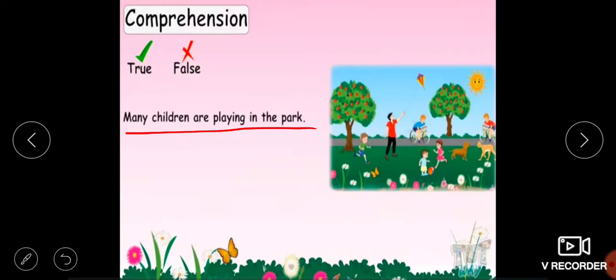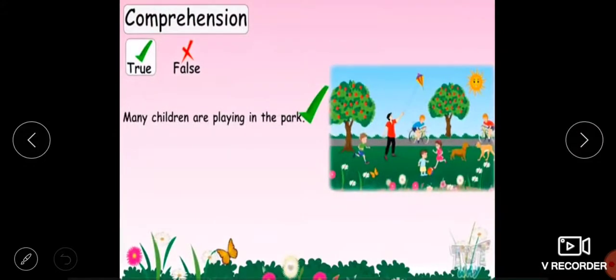Is it a correct statement, right statement? Yes, you can see there are 6 children playing. So yes, many children are playing in the park. This is a right statement. We can check it also. Yes, many children are playing in the park. बहुत सारे बच्चे पार्क में खेल रहे हैं.